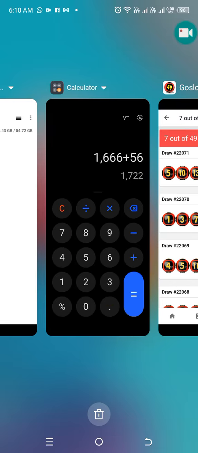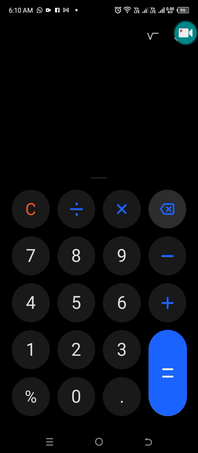Alright, so the code is 12 multiplied by 49, which is equal to 588. Then you divide by 7, the number of the row.